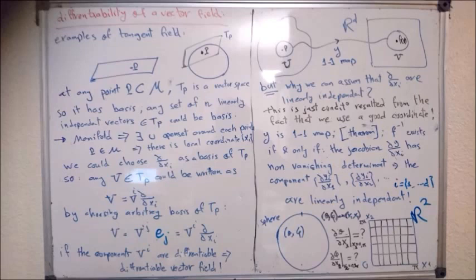So the Jacobian dy over dxi has non-vanishing determinant. In other words, the components dyi over dxi are linearly independent, and this is why we can choose d over dxi as a basis of the tangent field.